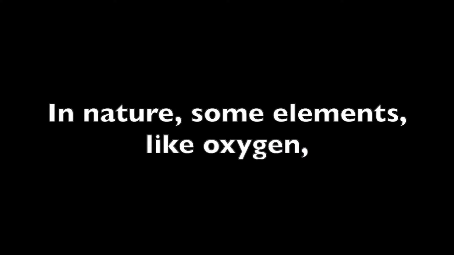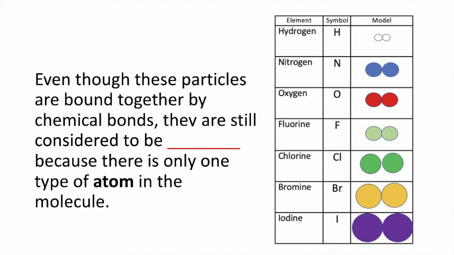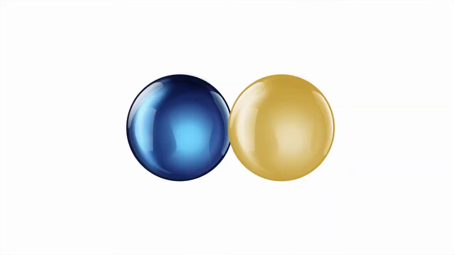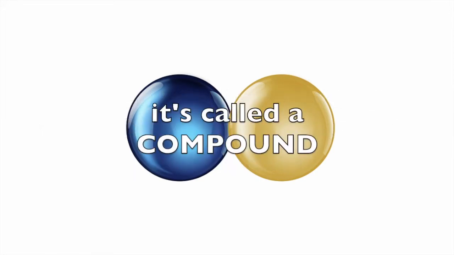In nature, some elements, like oxygen, are most commonly found as molecules. This picture shows examples of some common elements that typically exist as molecules. Even though these particles are bound together by chemical bonds, they are considered to be elements because there is only one type of atom in the molecule. But when you have two or more different atoms bound together in a molecule, it's called a compound.